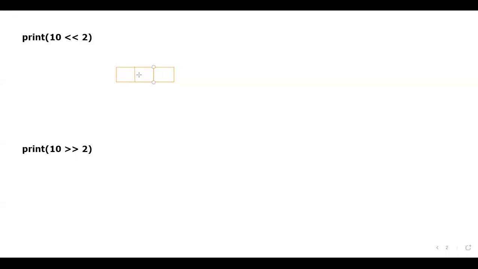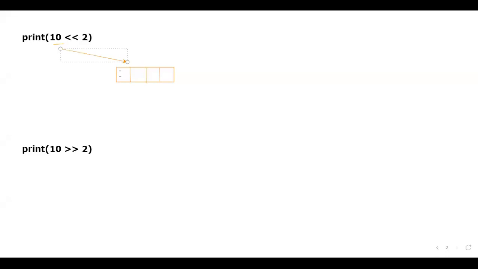Okay, 1, 2, 3. Let me just consider here 1, 2, 3, 4. Okay, 4 bits are there. Now tell me how the data would be stored. Assume that if the number is 10, left shift to 2, then display the output on the console. If it is 10, don't you think this 10 would be stored in this manner?